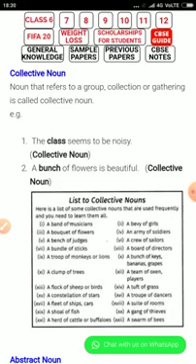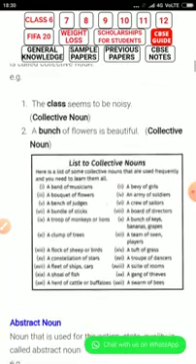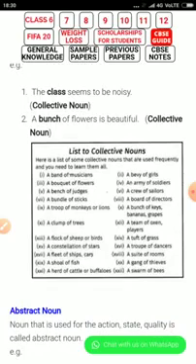There are many more collective nouns, but these are very good examples which I mentioned here.